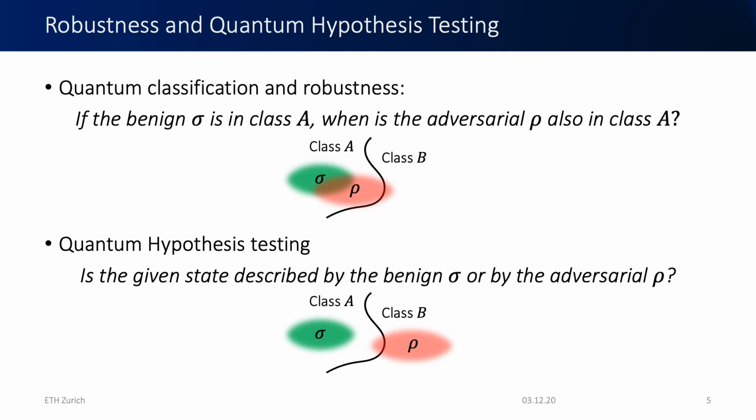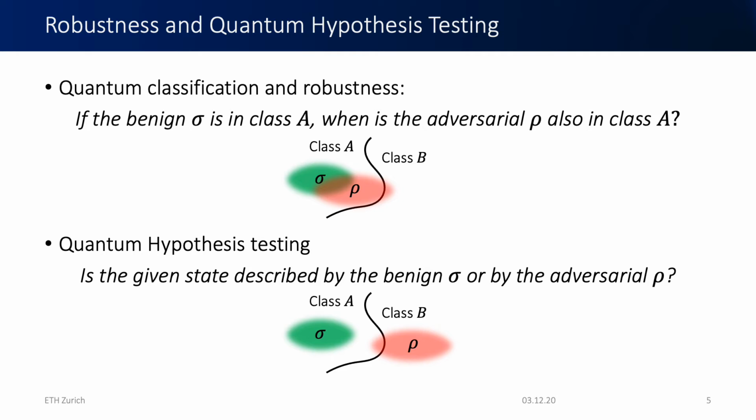Whereas in quantum hypothesis testing, the problem is somewhat orthogonal. We're trying to optimally discriminate between two states. We're trying to find a measurement such that, given some state, we can say whether or not it's actually described by a null hypothesis or a benign input, the benign state sigma, or by the adversarial state or the alternative hypothesis rho.